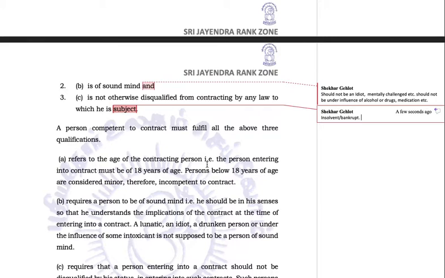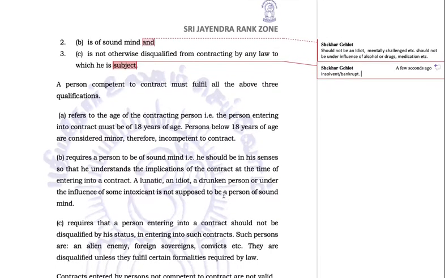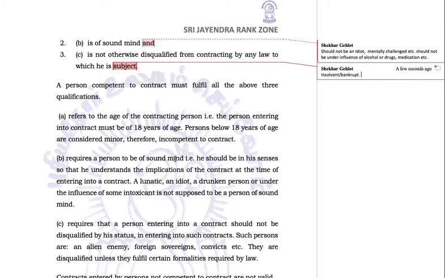A refers to the age of the contracting person. The person entering into contract must be 18 years of age. A person below 18 years of age is considered a minor, therefore incompetent to contract. B requires a person to be of sound mind. He should be in his senses so that he understands the implication of the contract at the time of entering into it, so that he has a choice as to understand what he is entering into and what will be the implications of that contract.